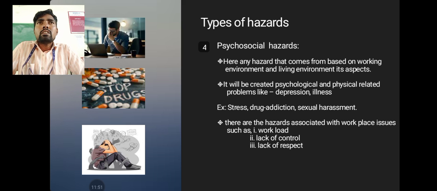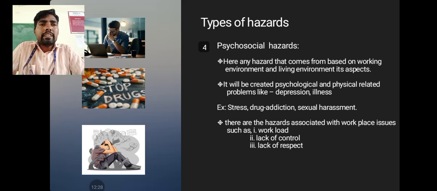So those are the unsocial things created in that society. Nothing but social violence will also be created. For example, in working areas, human harassment will happen. For example, gender variation, sexual harassment will be going on from the lady staff's point of view. At the same time, for lady staff, maybe from a superior or subordinate, work pressure can also be caused by psychosocial hazards.